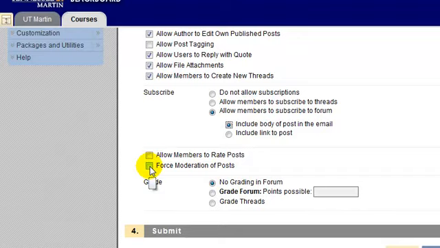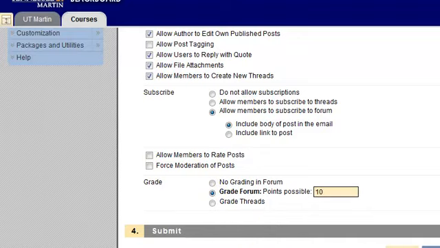And the last option is, do you want to force moderation of posts? The forcing of the moderation of posts means that if your students make a post to the discussion board, if it's moderated, it does not go live for everyone else to see it until you approve it. This does give you the benefit of controlling the type of materials and comments that are going out to your discussion board, and gives you more control over making sure that they're not saying anything they're not supposed to be saying, and that you're moderating everything. The downside is you'll constantly be getting emails to say, please moderate this post. If that's going to be a hassle, and if you don't like having to deal with that, then do not moderate your posts. Of course, you can make discussion boards gradable.